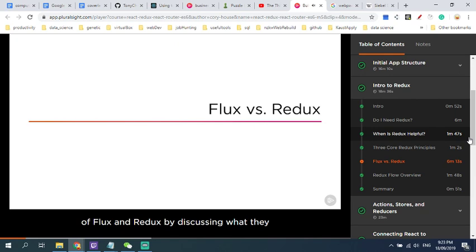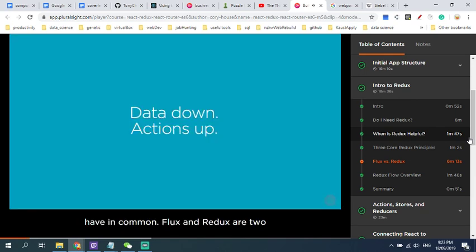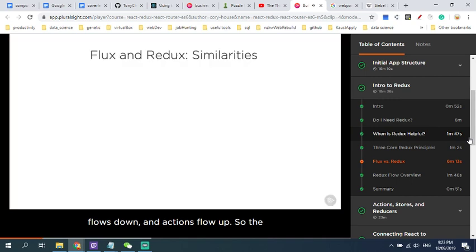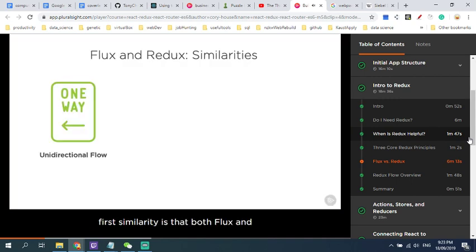Alright, let's begin our comparison of Flux and Redux by discussing what they have in common. Flux and Redux are two different ways that you can handle state and data flows in your React applications. Both Flux and Redux have the same unidirectional data flow philosophy. Data flows down and actions flow up. So the first similarity is that both Flux and Redux enforce unidirectional data flows. All data flows in one direction.